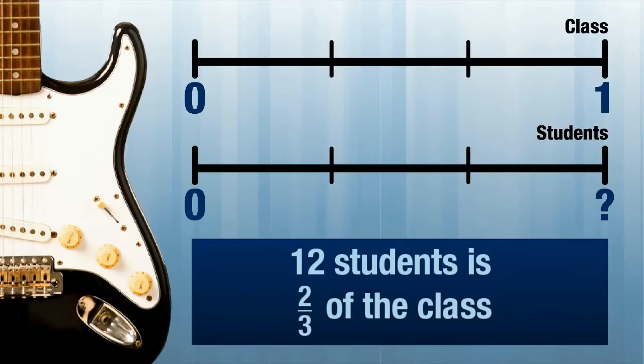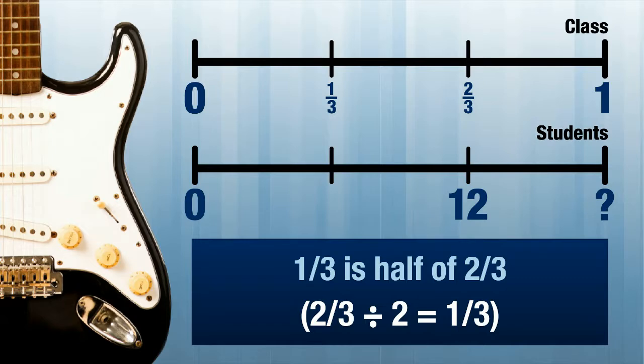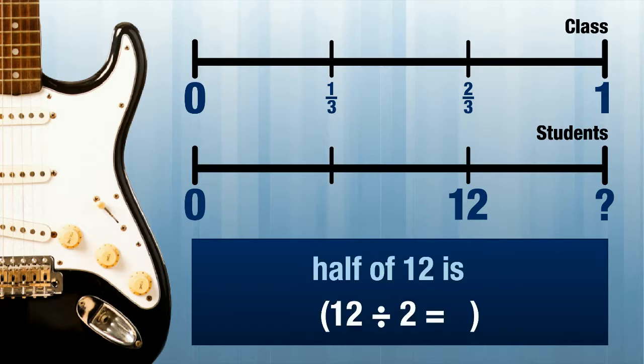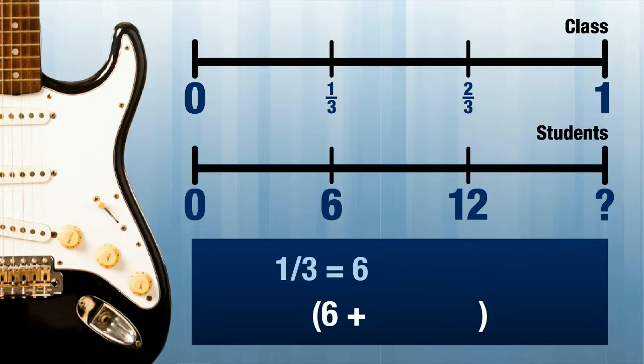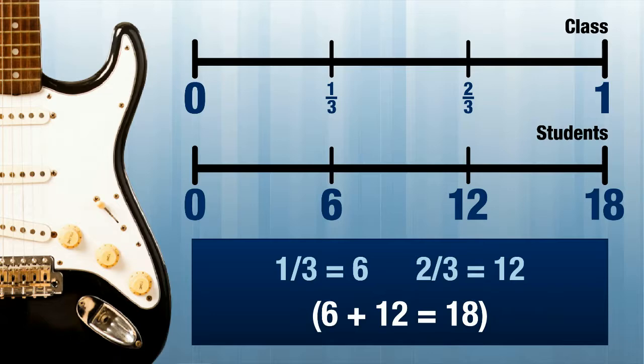If we divide the evening class into thirds, we see that 2/3 is right here. We know from Rocco that 2/3 of the class is 12, so we put 12 on our second line. We can see from the line that our answer must be larger than 12. But how many are in the class? 1/3 is half of 2/3, and we know that half of 12 is 6. So if 1/3 is 6 and 2/3 is 12, then if we add another third, we can calculate there must be 18 students in the class.